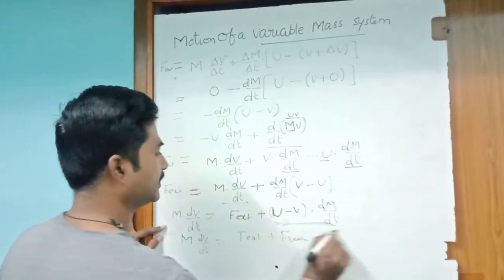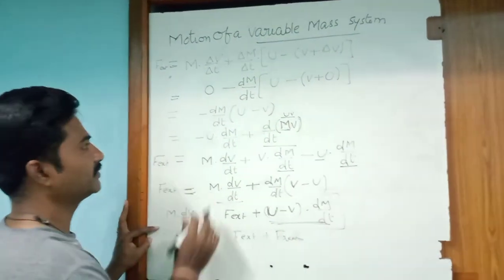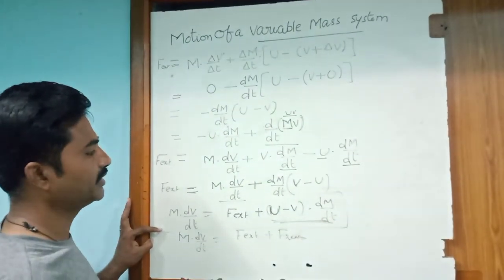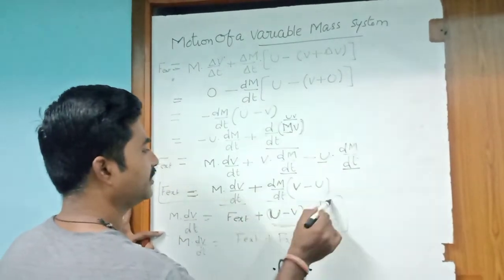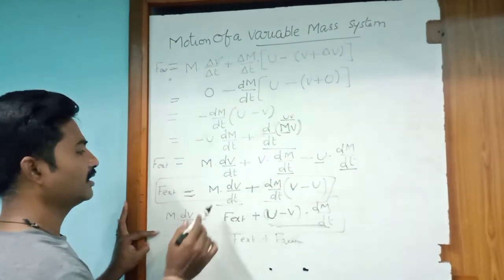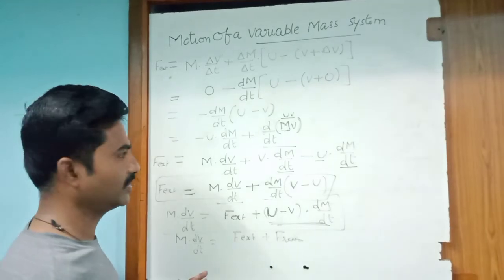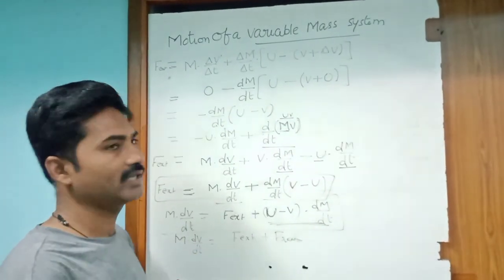This is the very important equation for the motion of a variable mass system, and this is Newton's second law of motion in terms of a variable mass system. Okay, I hope you all understand this one.